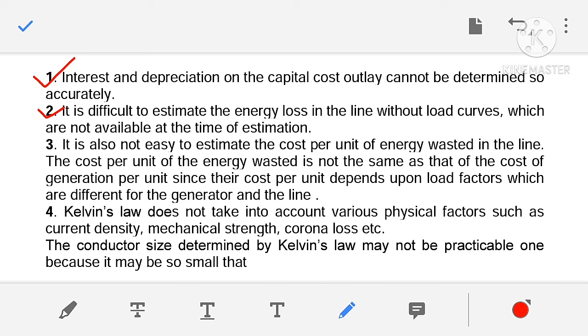Second one, it is difficult to estimate the energy loss in the line without load curves, which are not available at the time of estimation. Load curves will be available to us only after connection of load to the system. So when the system is not existing, we cannot connect load, and hence we will not be having any load curves with us. So without load curves, it becomes difficult to estimate the energy loss.